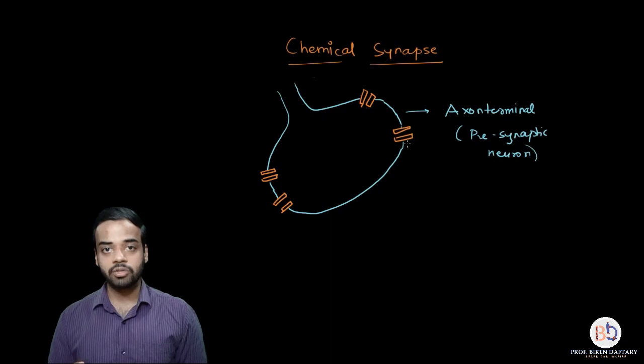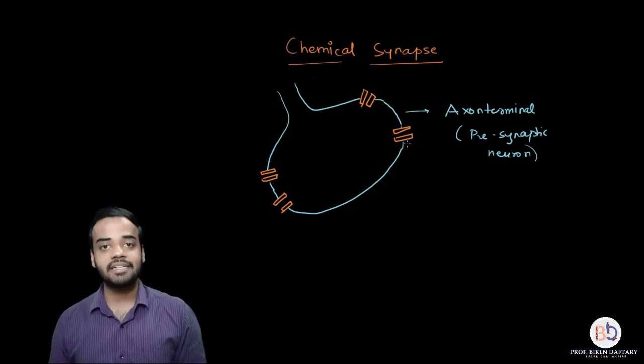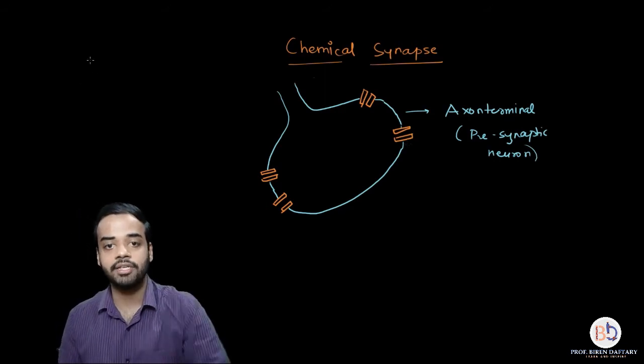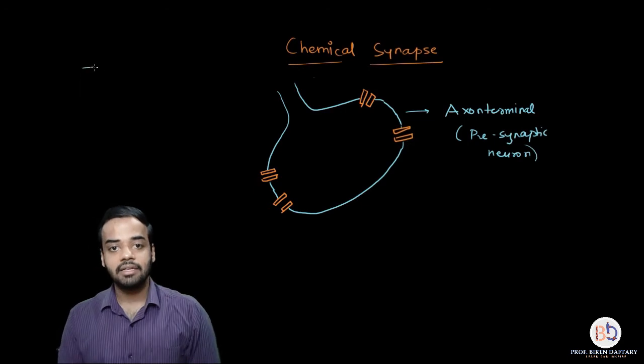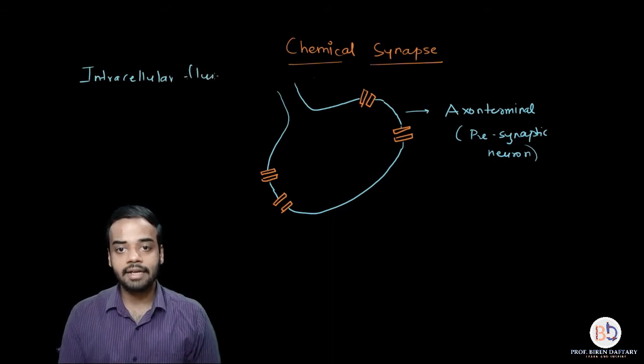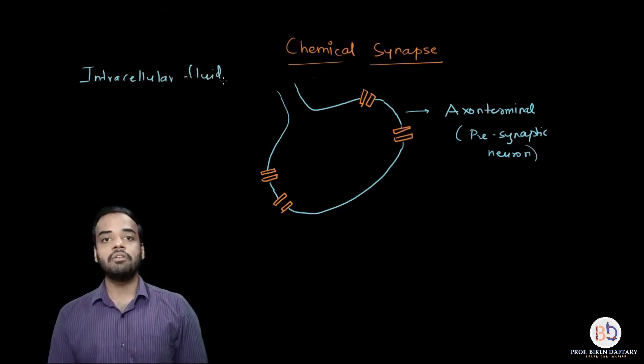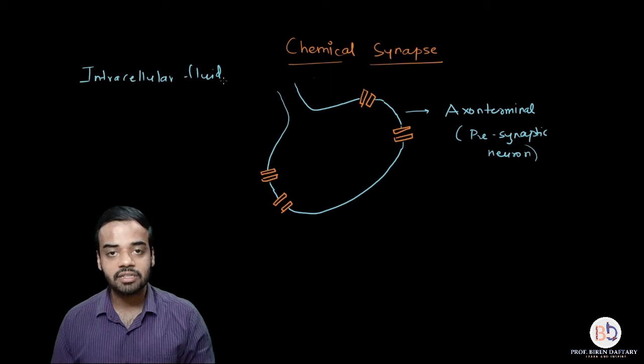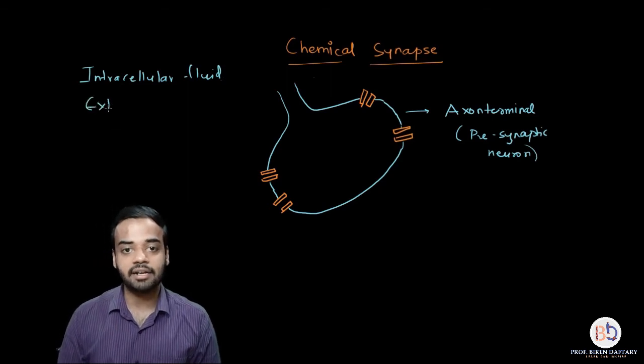Also remember one more thing. Inside the neuron, the matrix which is present is called the intracellular fluid. I will write it down over here. The matrix is called intracellular fluid, that is inside the neuron. Whereas outside the neuron, in the nervous tissue, the liquid which is present between the neurons is called the extracellular fluid.